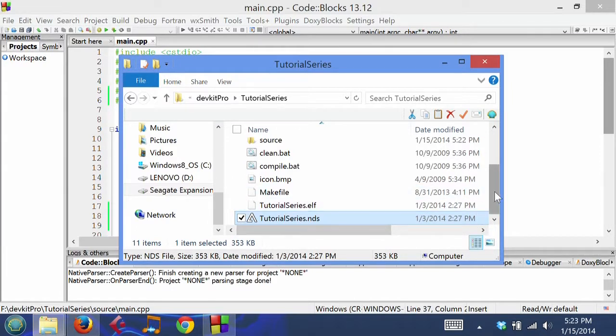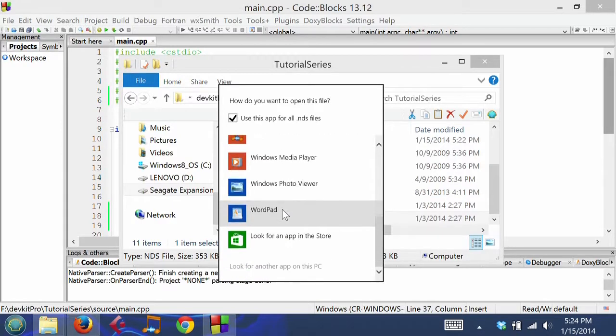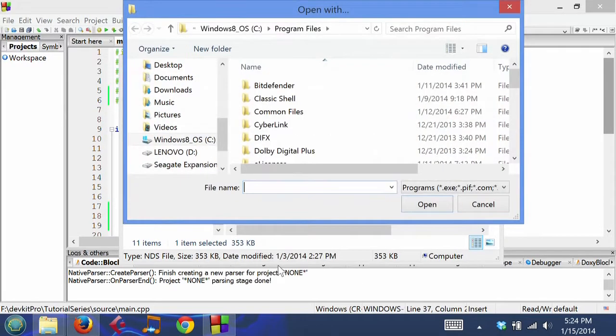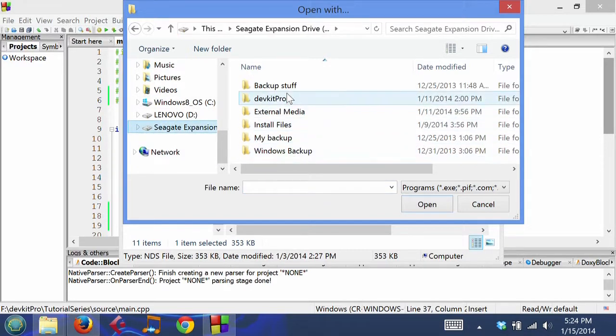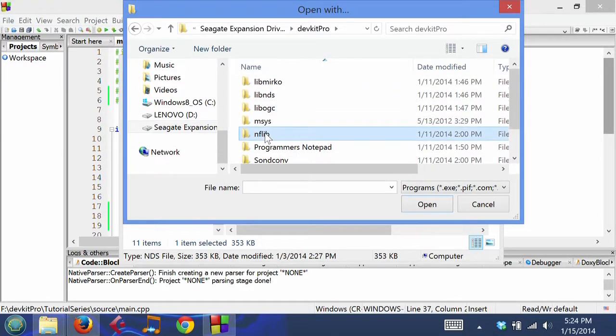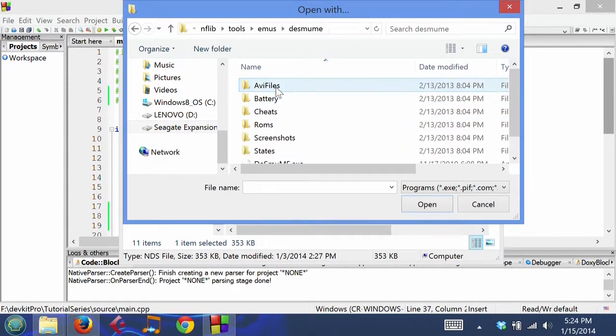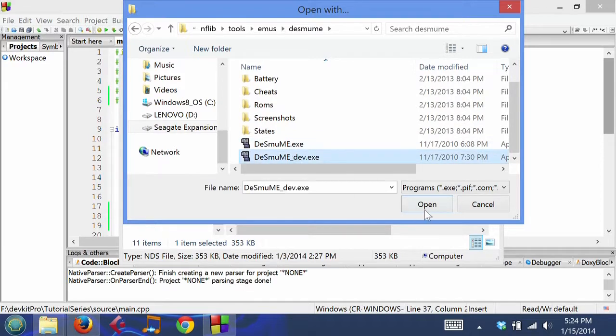Why did it not like it? This is really weird, guys. I've never had this issue before. So I did install DevKitPro on my expansion drive. DevKitPro, Files, Library, Tools. See if DeSmuME works better.